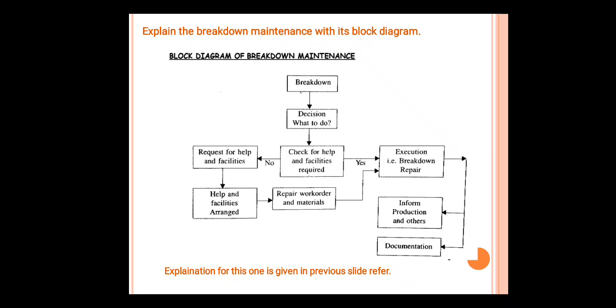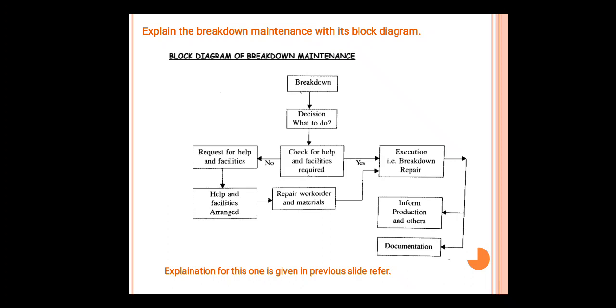That block diagram indicates how actions are to be taken during rectification of faults, and during some solution or replacement of the part. How the procedure is to be maintained, the block diagram should describe. So if a breakdown occurs, a decision is to be taken on what to do, and checking for help and facilities required. What type of checking action is to take place and what type of facilities are needed, we should think like that.